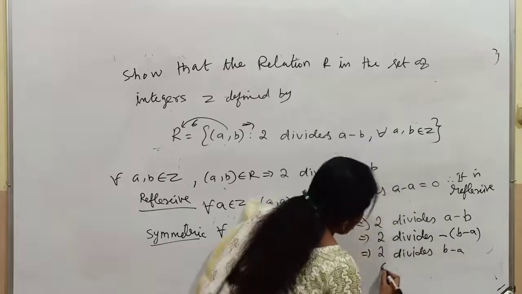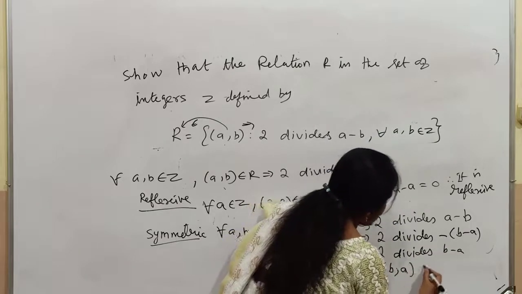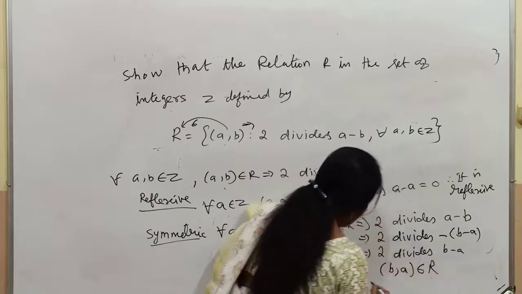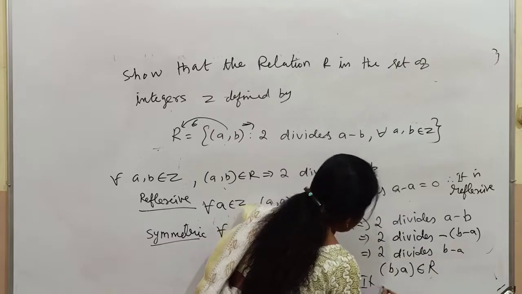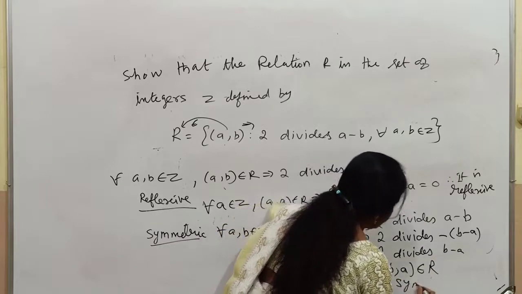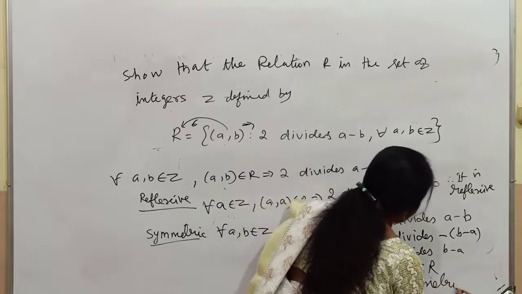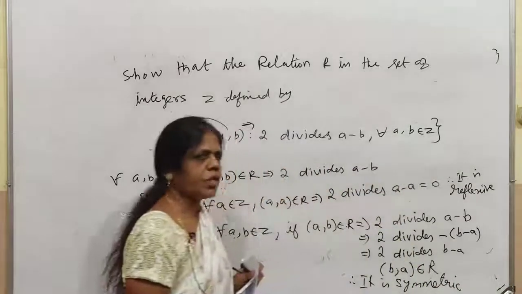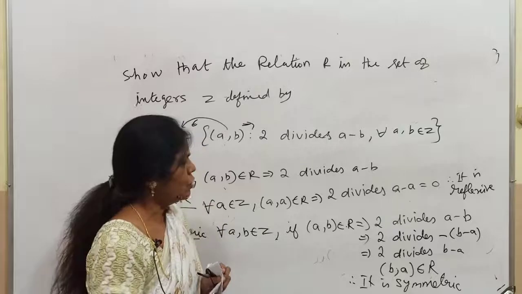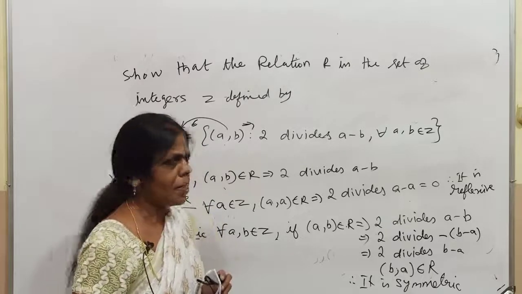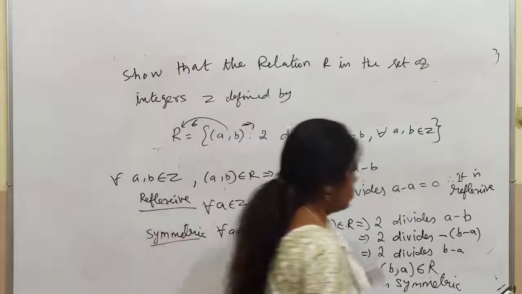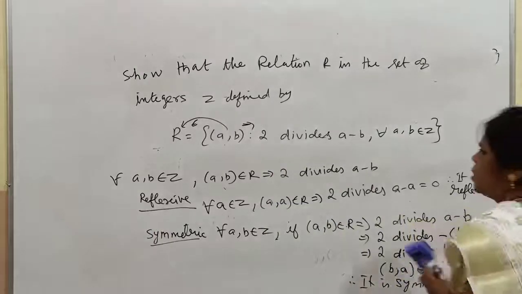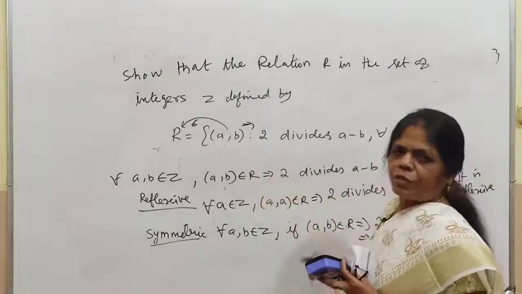Now again you will say that (b, a) belongs to R. Therefore it is symmetric. Any doubt in this? So all of you know to write it in this form. I told you an easy way of writing: write the same thing in this way.